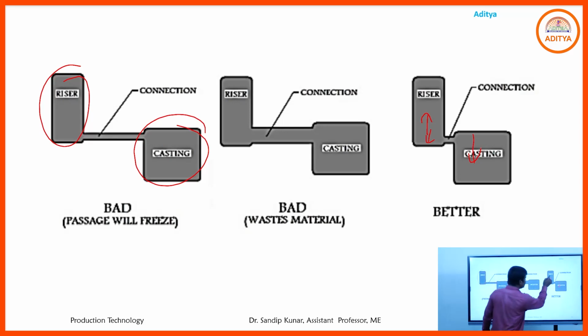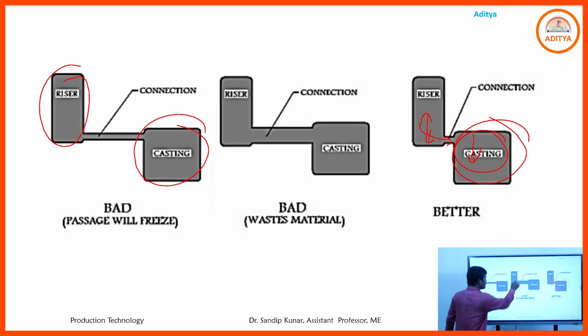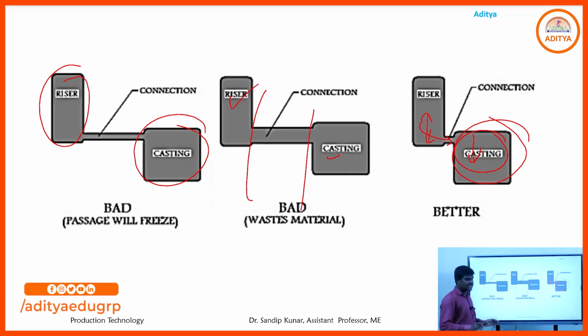In that way we easily send the molten metal into the casting, it fills all the spaces of the mold cavity, and produces a good product. Always avoid a large distance between riser and castings.